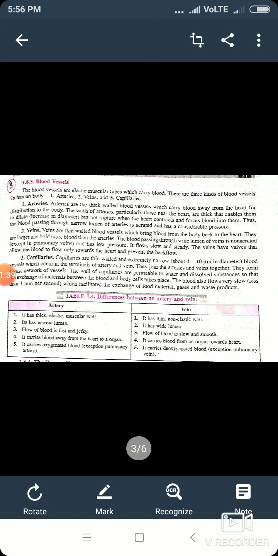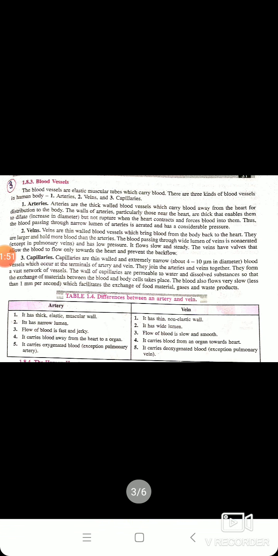Then the second characteristic feature of arteries is that they carry oxygenated blood from the heart to different organs of the body except the pulmonary artery. Why I have said except the pulmonary artery, here I will not explain. When I explain the structure and function of the human heart, then I will tell you the function of the pulmonary artery.